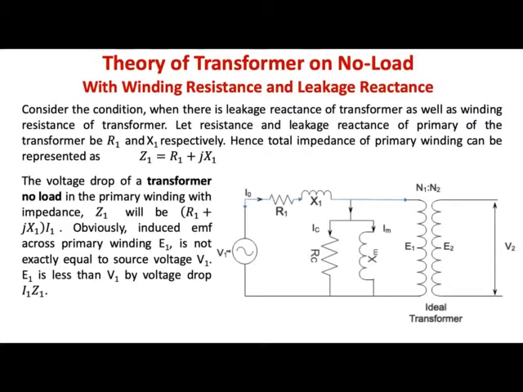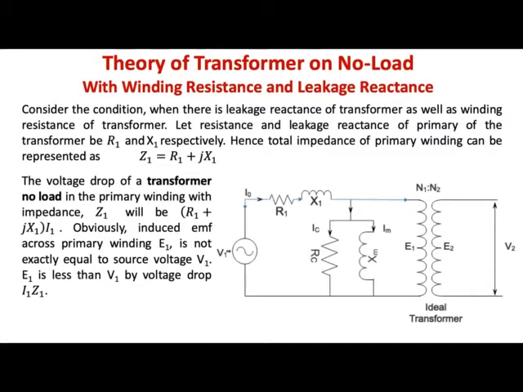So we can say that if R1 is the resistance of the primary winding and X1 is the leakage reactance of the primary winding, the impedance can be given as Z1 is equal to R1 plus jX1. And therefore, the supply voltage has to supply this drop, I0 into R1 and X1, and then the I0 current will be divided into two components, the core loss component and the magnetizing component, and you will have an induced EMF on the primary side of the transformer, that is E1.